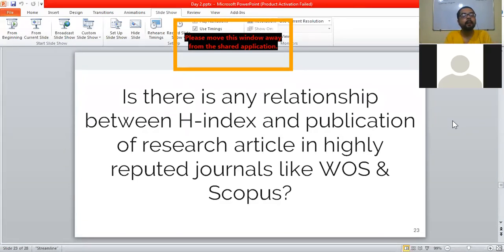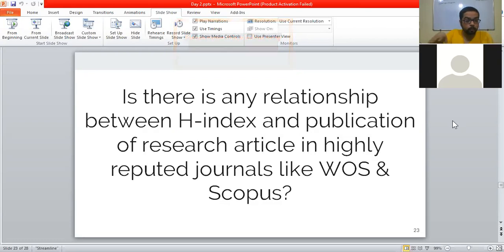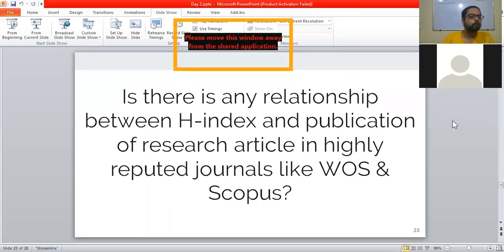So these are the additional advantages that publication of an article in these journals gives. If your work is not so good, it is anyhow not going to get any citation. So even if your work is in a not so good journal, but your work is good, it will give you a citation and ultimately help you to improve your H-index.